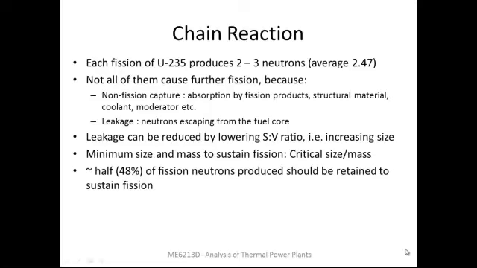Some neutrons may even be lost by leakage. Leakage can be reduced by reducing the surface to volume ratio of the reactor. That means reactors having higher size will have lower surface to volume ratio, and therefore the leakage will be lower. So this means that there has to be a minimum size of the reactor which is required to sustain the fission reaction, and a corresponding mass. This is called the critical mass or the critical size of the reactor. It is seen that nearly half of the fission neutrons produced have to be retained in order to sustain fission. So leakage or non-fission capture can account for up to 52%, and we can still have a sustained fission reaction.